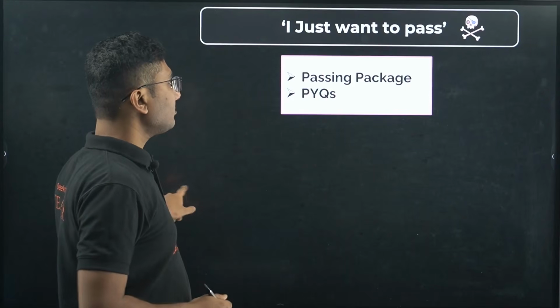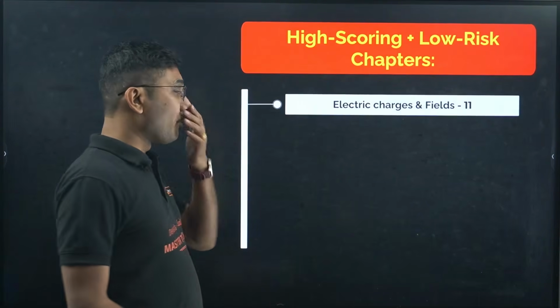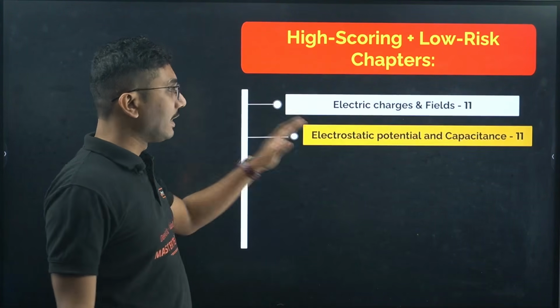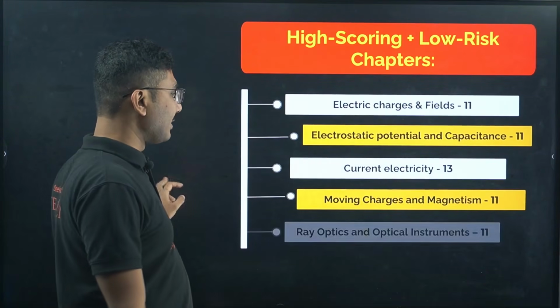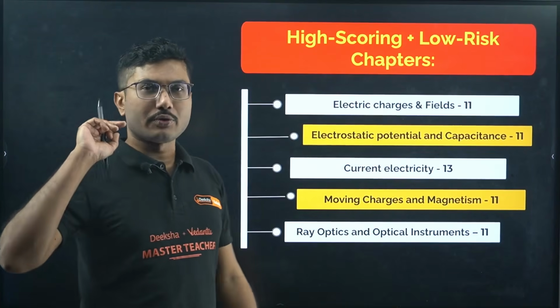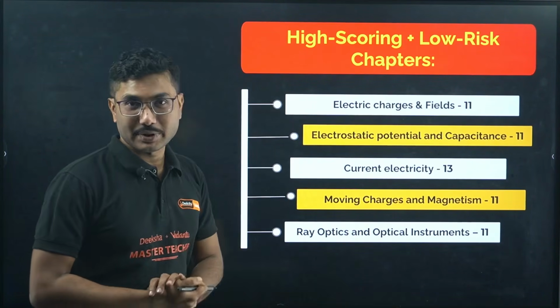Now, what else? High scoring chapters that you should not skip in revision: electric charges and fields, electrostatic potential and capacitance, current electricity, moving charges and magnetism, and ray optics and optical instruments. These chapters are a must before going into the exam hall, so practice questions from these chapters first.